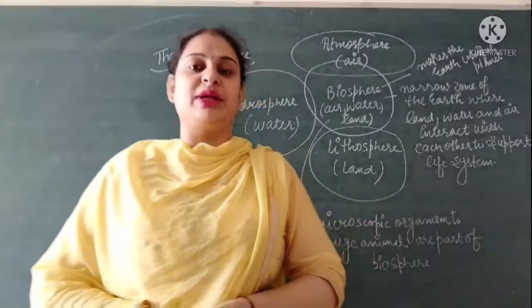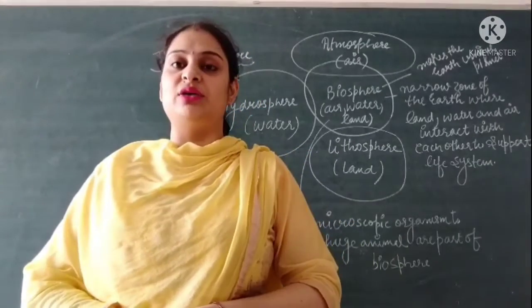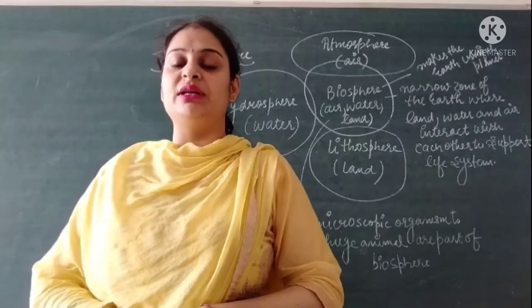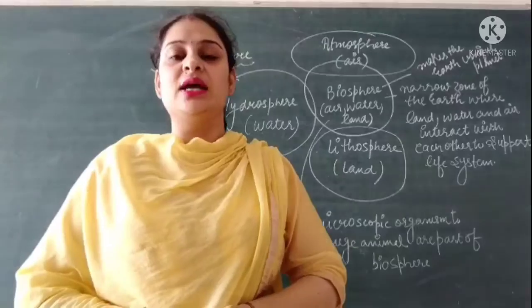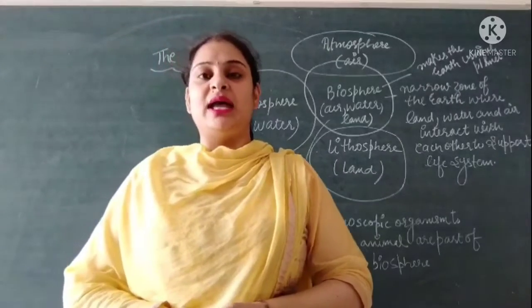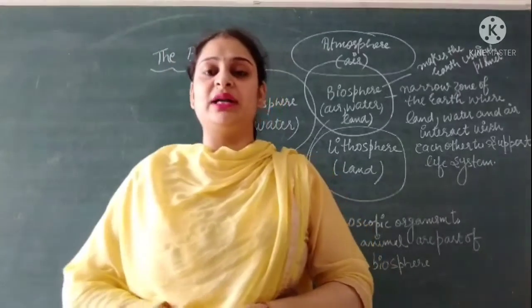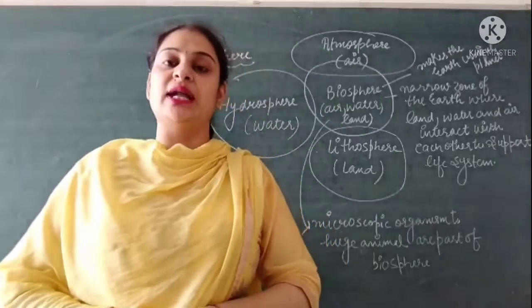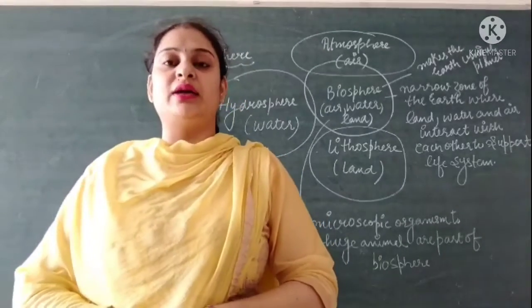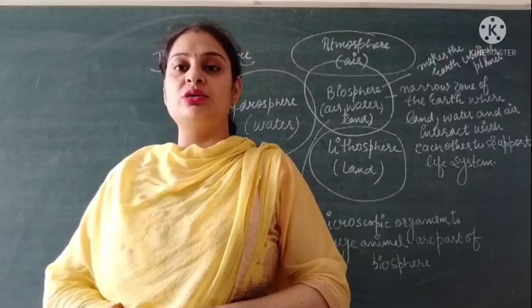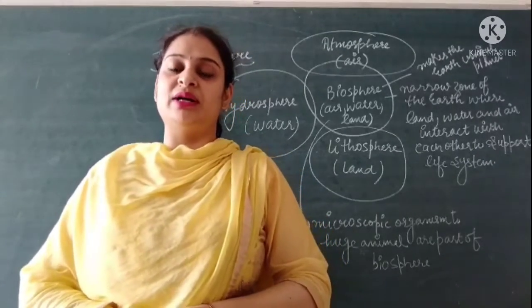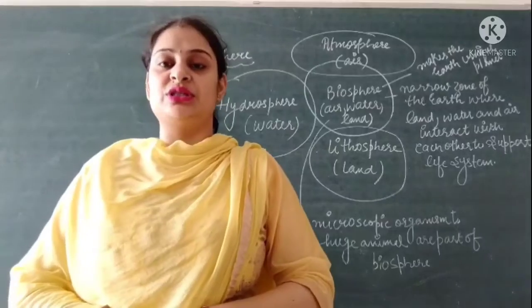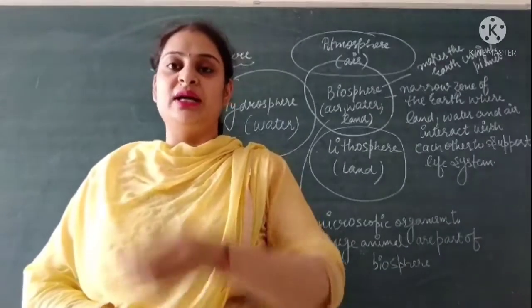In natural environment, the living and non-living components collectively are known as natural environment. When we talk about human environment, it means the things which are created by humans, like roads and buildings, and also the emotions created by humans also come under human environment, right?